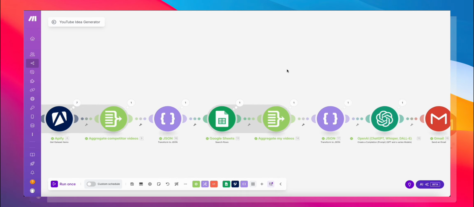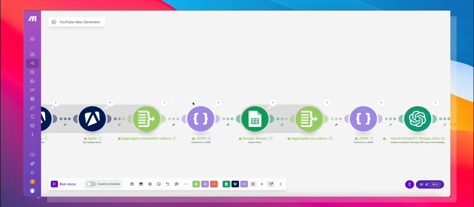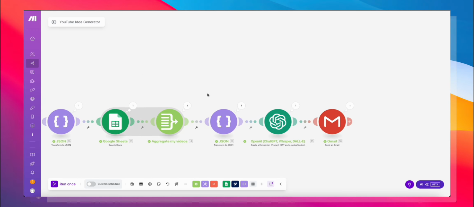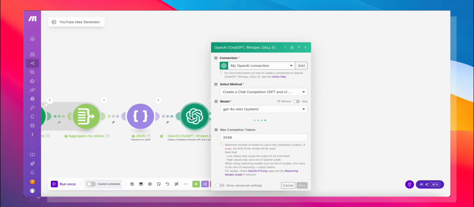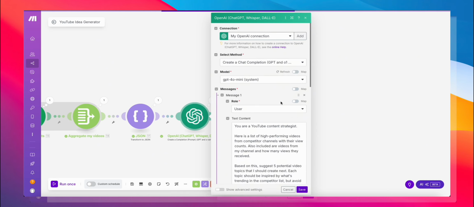Beautiful. So now that all of our data is ready, we have all of our competitor videos bundled up into one JSON object. We have all of our videos bundled up into another JSON object. The last step is to feed all of this into OpenAI. Let's go ahead and add an OpenAI node. I'm using GPT-4o Mini, which is more than enough because we're giving it very specific instructions.